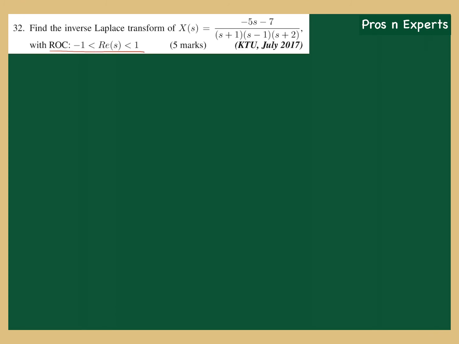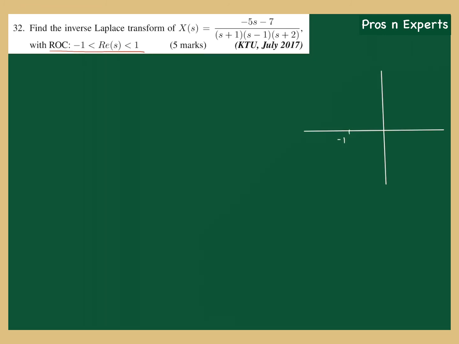Okay, before starting the problem, let me give a slight intuition into the ROC part specified in the problem. In the Laplace transform, the ROC will be in the form of a strip parallel to the y-axis.